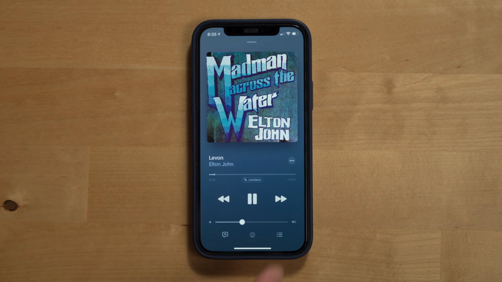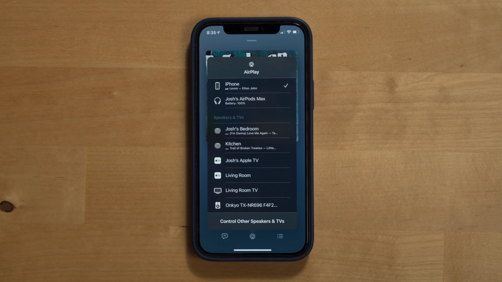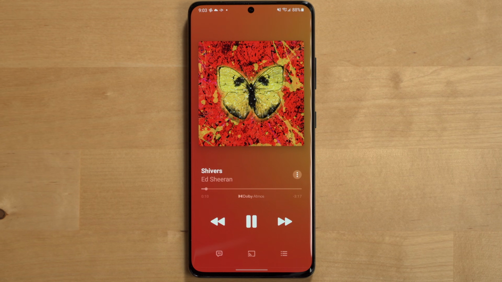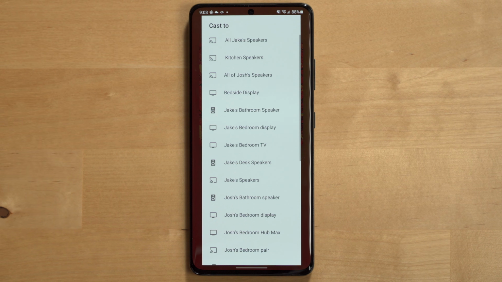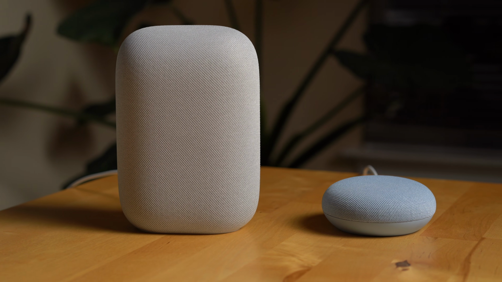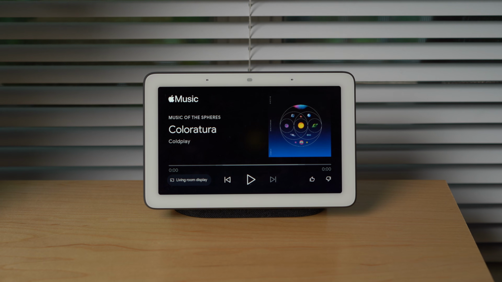Now, the last thing to mention in the Now Playing section is the AirPlay or Cast button that you'll see depending on the device you're using with Apple Music. On iOS devices, you can tap it to AirPlay music to different speakers or speaker groups in your home that support AirPlay. On Android, you can use the Cast button to cast to Google Cast-enabled speakers like the Nest Audio or Nest Mini, both of which we've done reviews of on the channel.